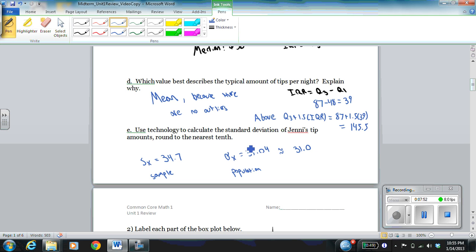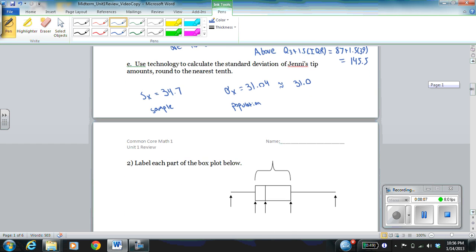Now notice I didn't show you guys how to do this in the calculator because it's not possible for me to do since I don't have any way of showing the calculator screen on this video. So if you have questions about that, just come and see me one day during lunch.